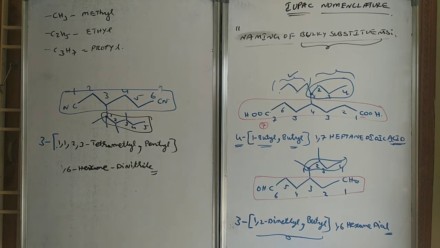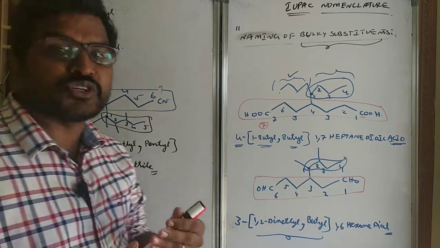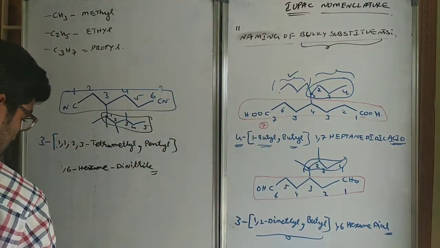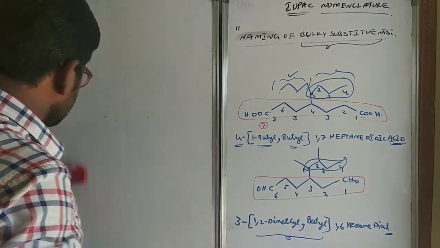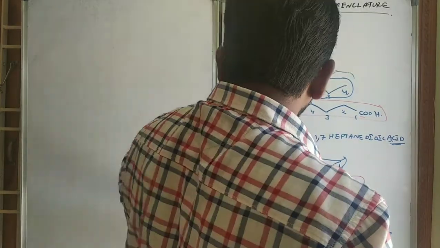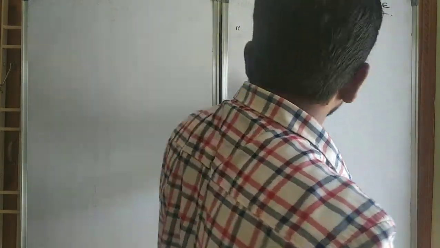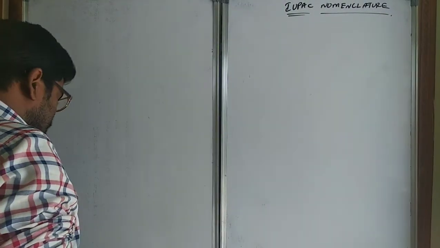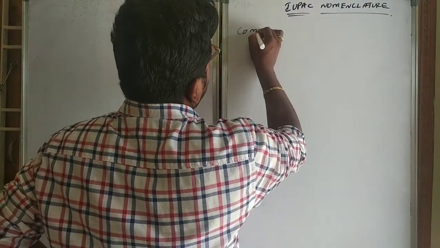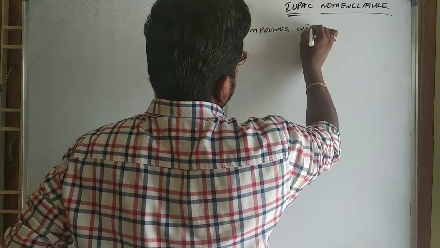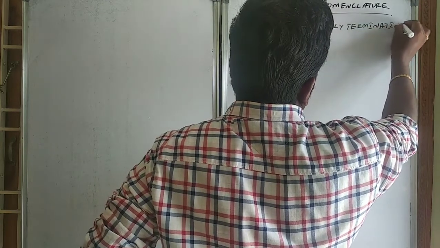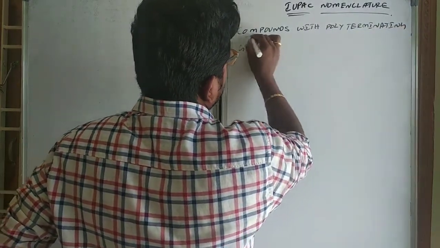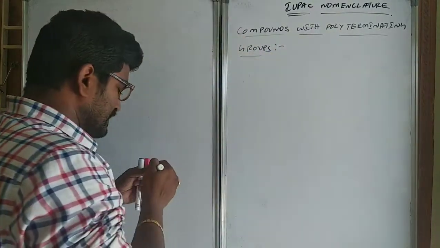So this is how we can name the bulky substituents and their nomenclature. Now let us see some exceptional compounds. How to name the exceptional compounds? What are these exceptional compounds? Compounds with polyfunctional groups or compounds with polyterminating groups. So what are these polyterminating groups?